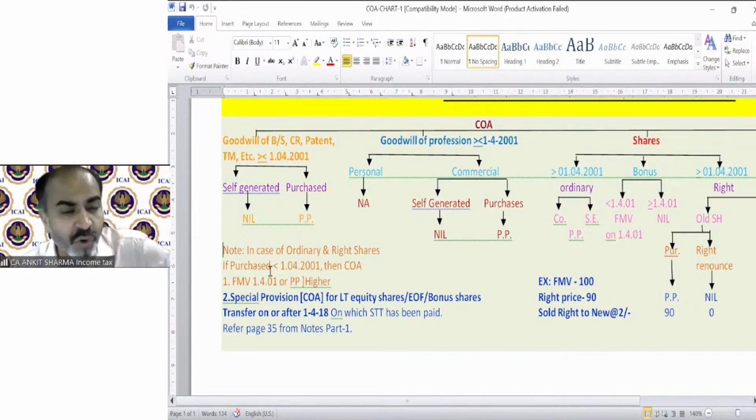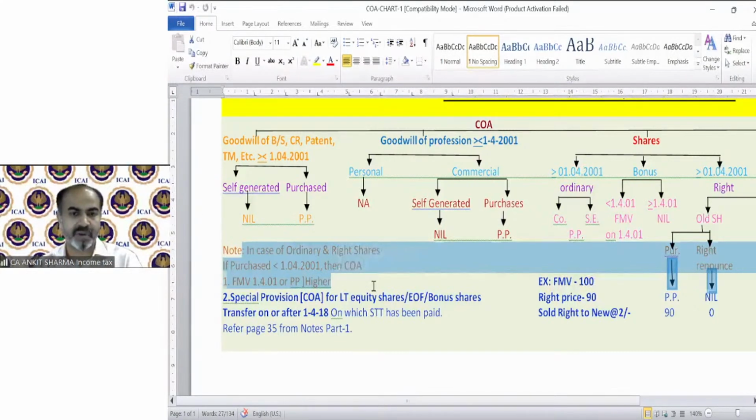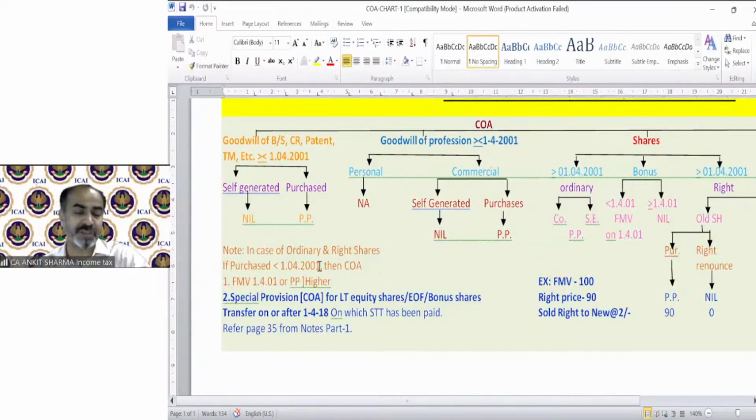In case of ordinary and right shares, because in the diagram the cost of acquisition has been written if it is purchased on or after 1/4/2001, if it is purchased before 1/4/2001, then cost of acquisition will be fair market value or purchase price, whichever is higher. That I already discussed in the diagram.